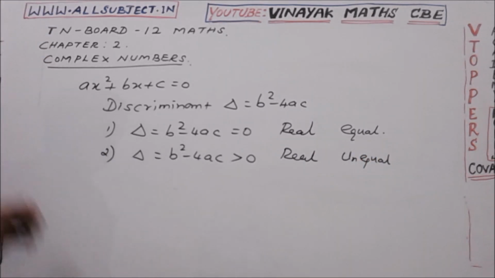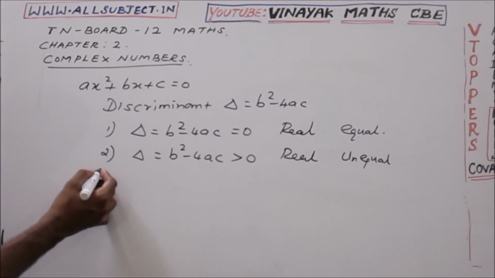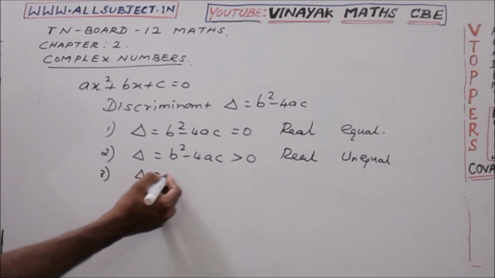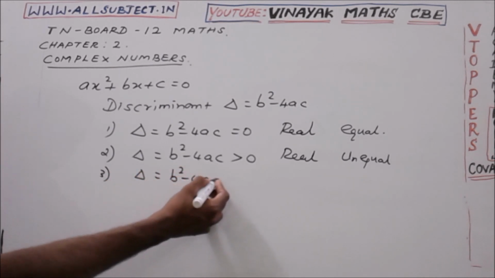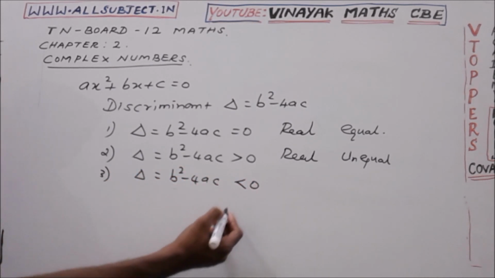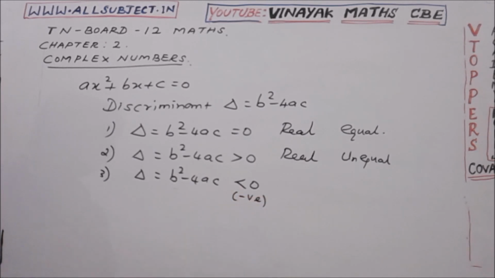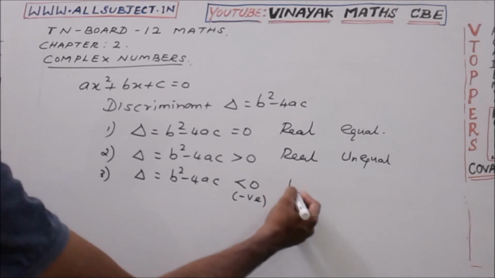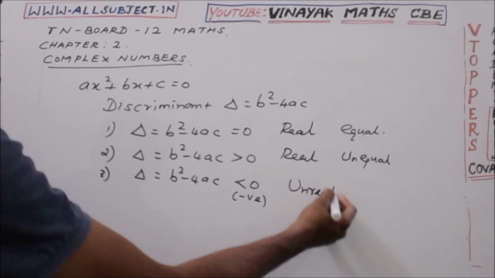In the third case, delta is less than 0, a negative value, and the roots are unreal.